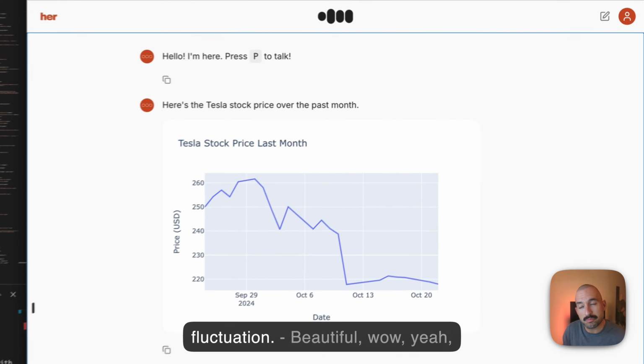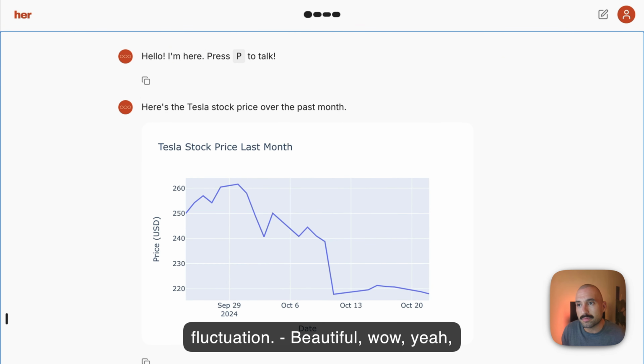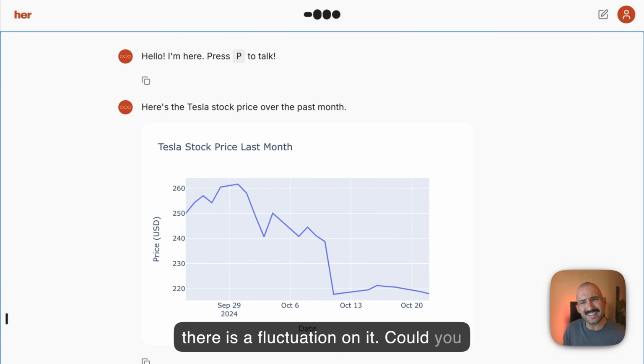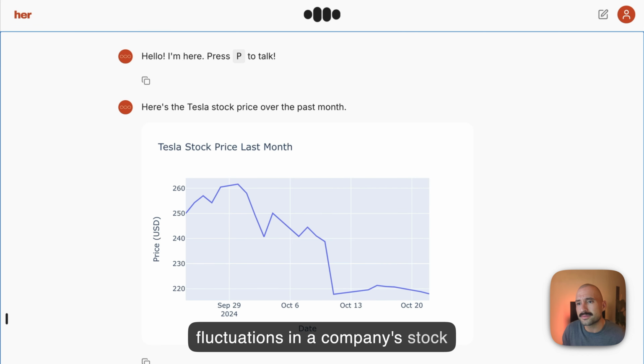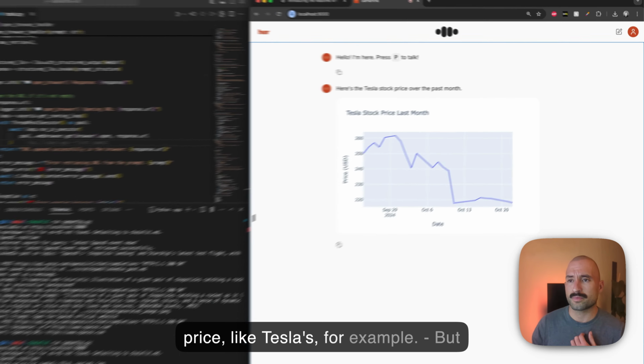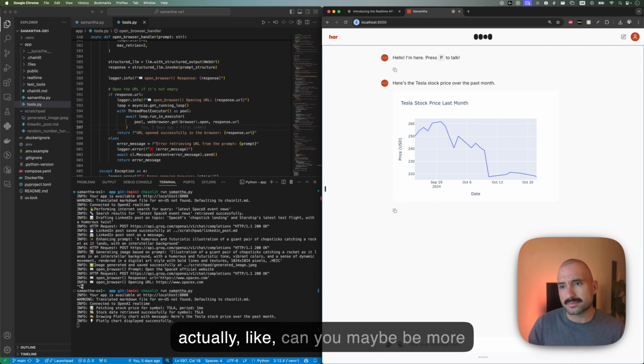Here's the Tesla stock price over the past month. You can see the fluctuation. Beautiful. Wow. Yeah, there is a fluctuation on it. Could you tell why? Several factors can cause fluctuations in a company's stock price, like Tesla's.